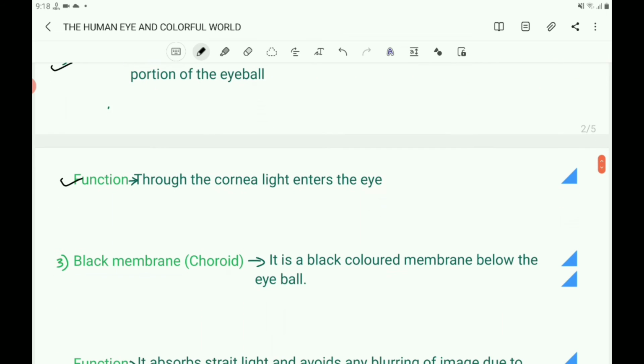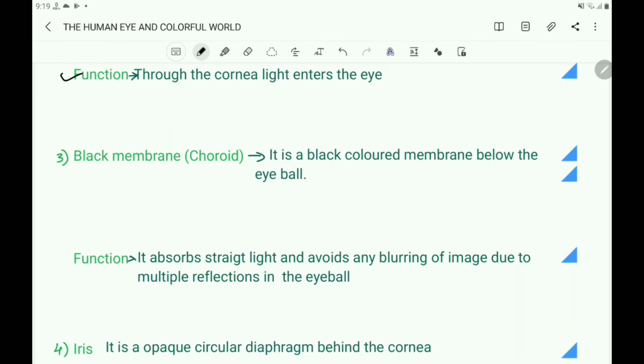Next part, black membrane. It is also called as choroid. Choroid is a black colored membrane below the eyeball. So it is also called black membrane.